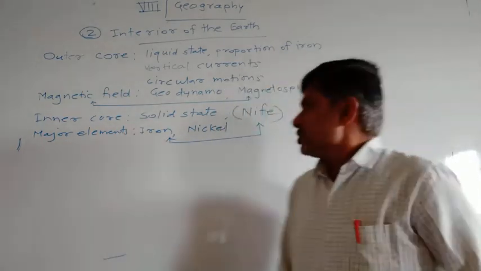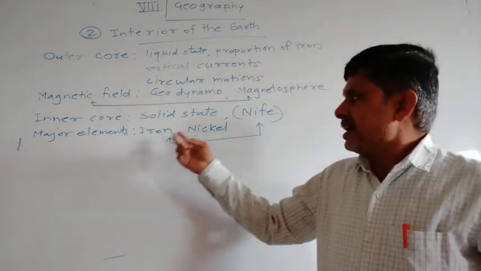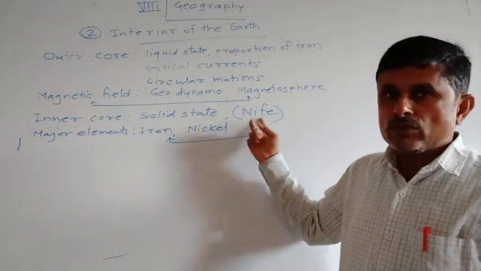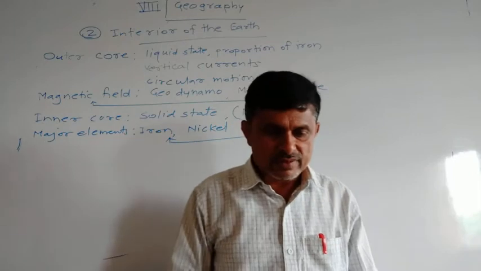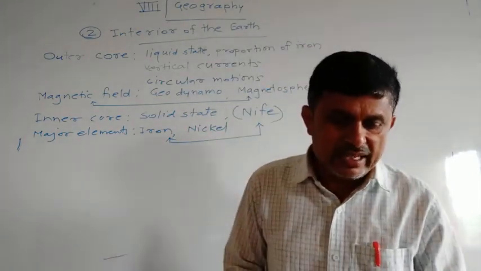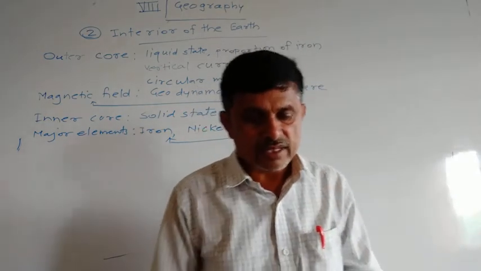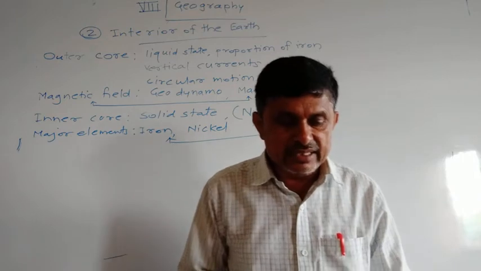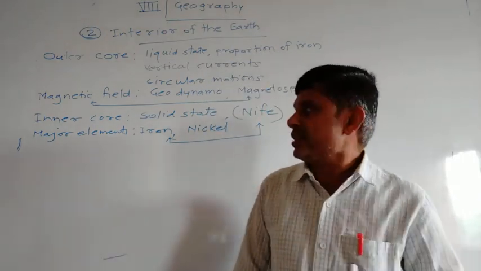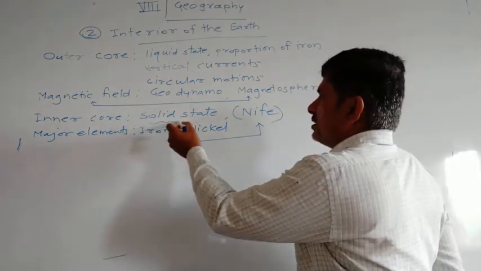Why is the inner core known as NiFe? Because there are major elements such as iron and nickel found in the inner core, so the inner core is also known as NiFe. As the materials in this layer are under extreme pressure, the inner core is in a solid state.